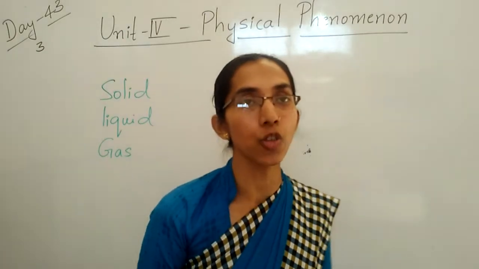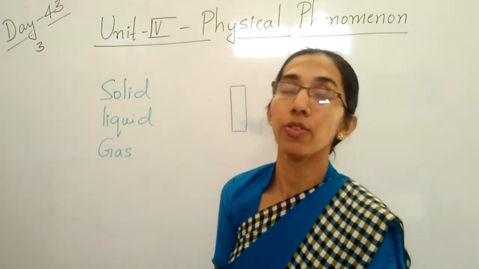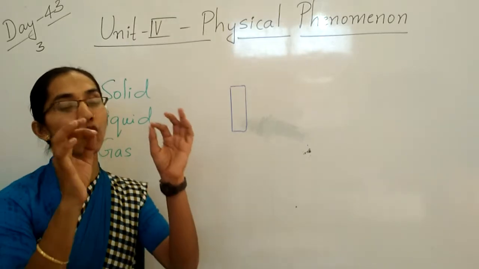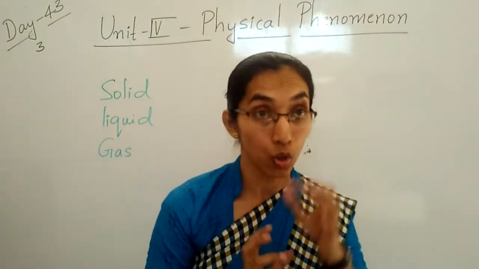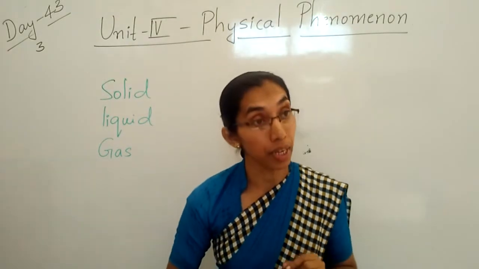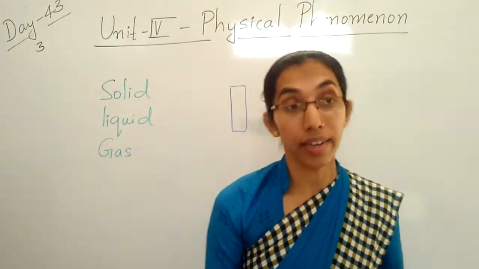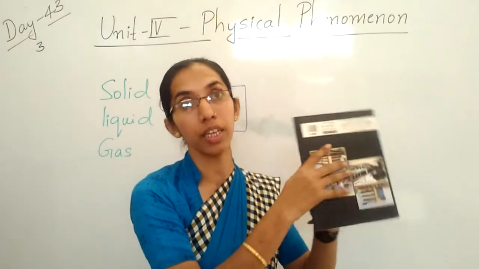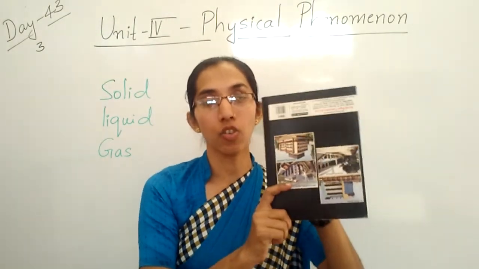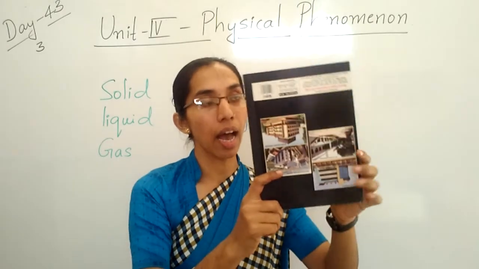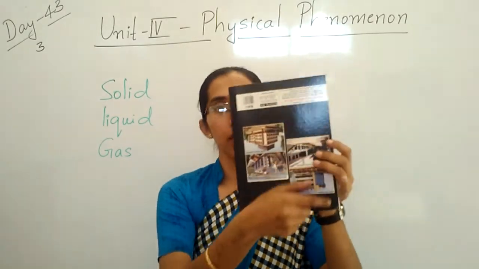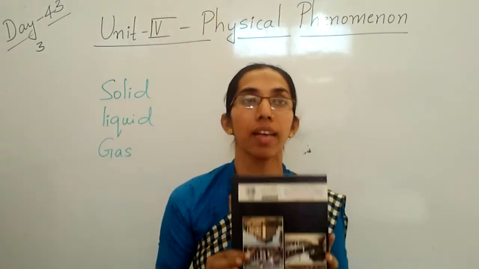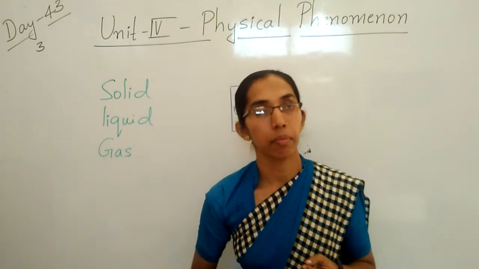So what is a solid? What is a solid children? Yes, solids have a definite shape and size. Take the example of this notebook. This is called a solid. See here, it has a definite shape and size. Take one brick.